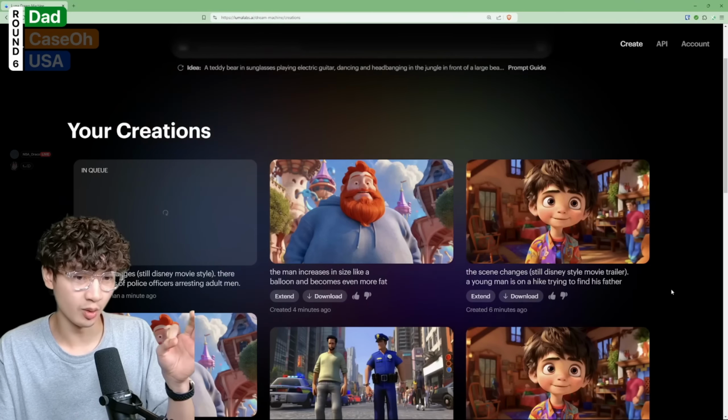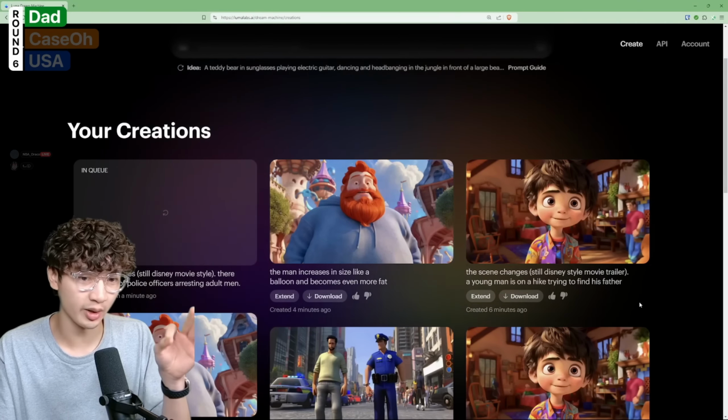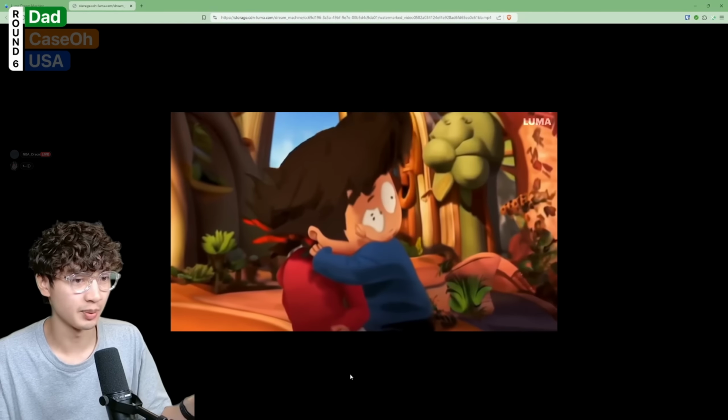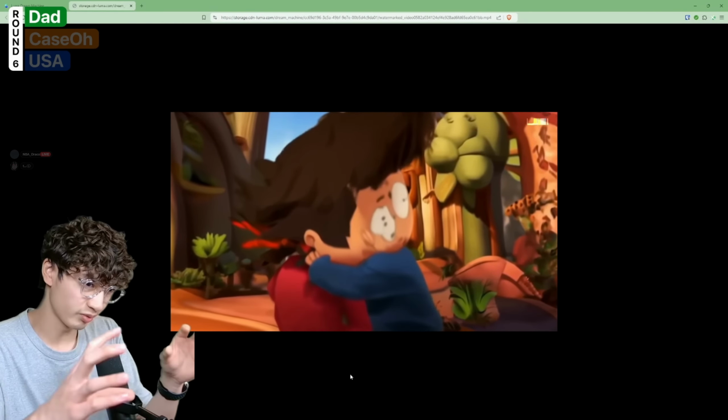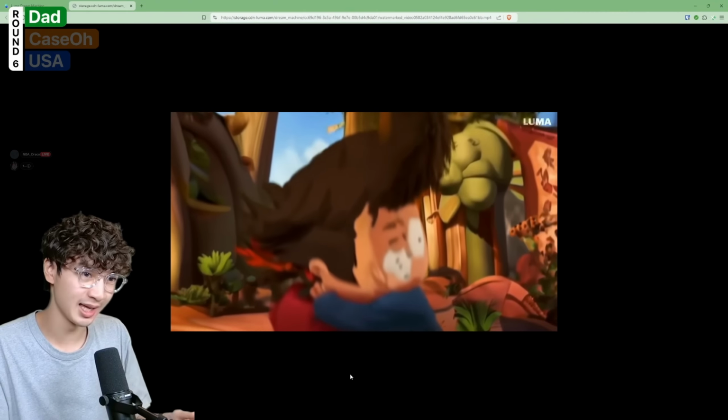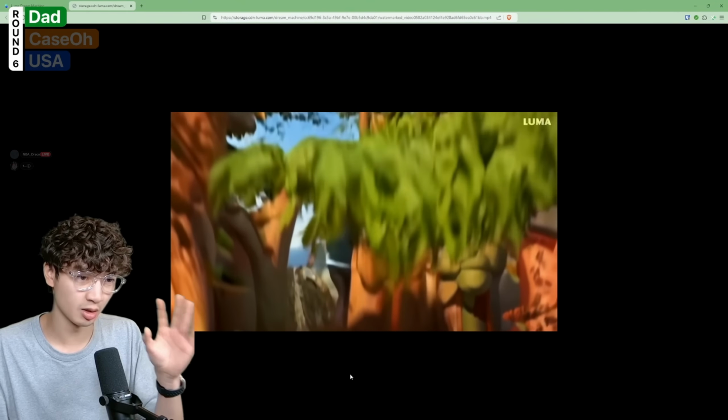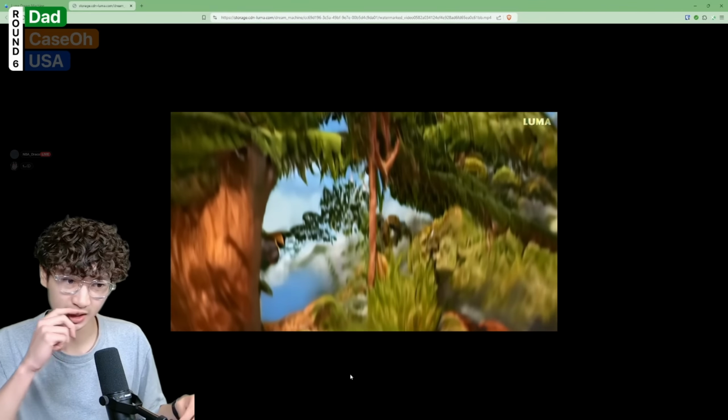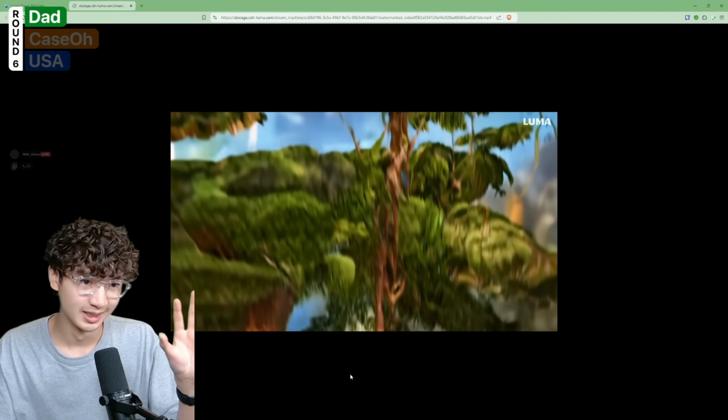So I forced the AI to do a hard scene change here, and he's now going on a hike to find his father. Okay, so the people slap each other here. The thing pans in blurred, and then we get the guy hitting the griddy as we go up to the top of the tree house. And now scene change potentially, please.